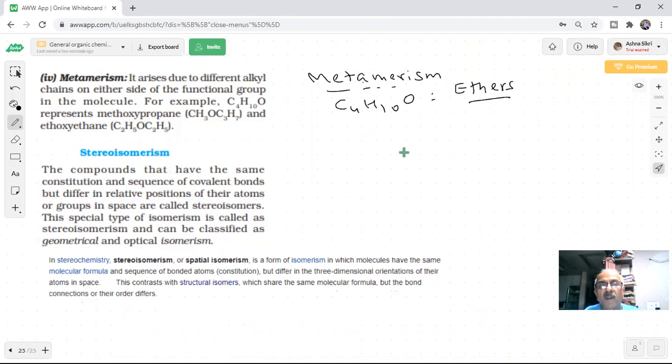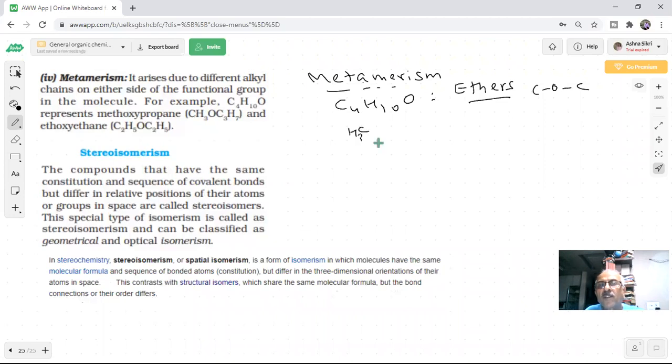Can you draw ethers which are metamers, students? We have discussed ether as a functional group, and it has oxygen between two carbons, this type of linkage. So how can we write metamers?